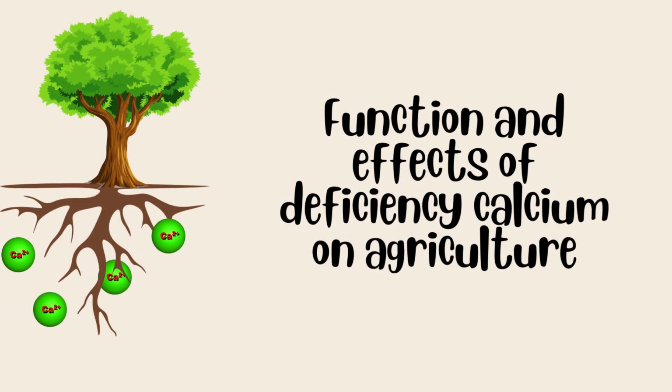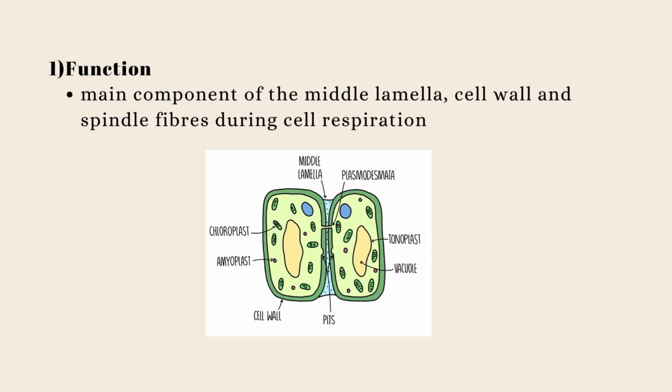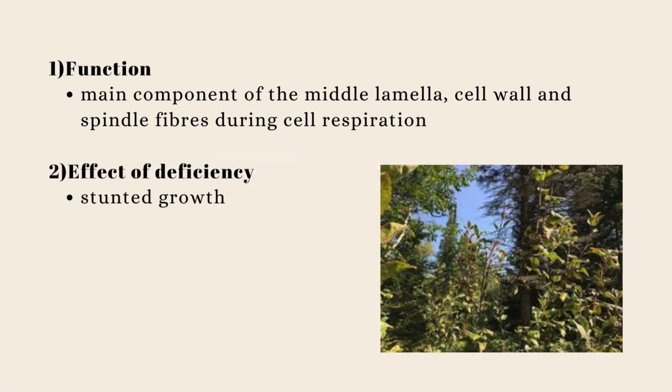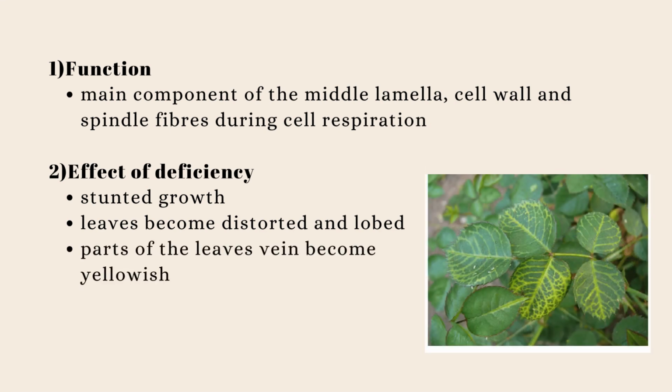Function and effects of calcium deficiency in agriculture. 1. Function. Main component of the middle lamella, cell wall, and spindle fibers during cell respiration. 2. Effect of deficiency. Stunted growth. Leaves become distorted and lobed. Parts of the leaf veins become yellowish.